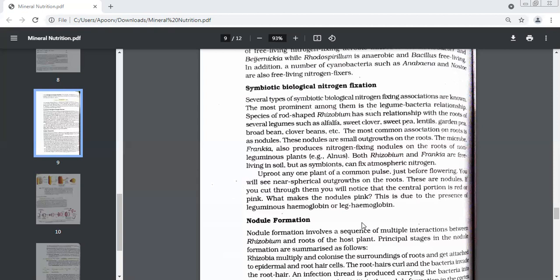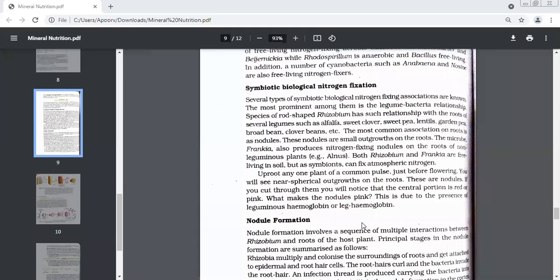Leguminous plant nodules have hemoglobin. Because it is leguminous hemoglobin, in short, what do we call it? Leghemoglobin. Very good. So we have understood examples of organisms which can undergo associations to form what?